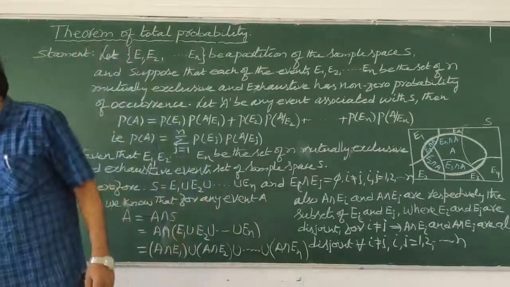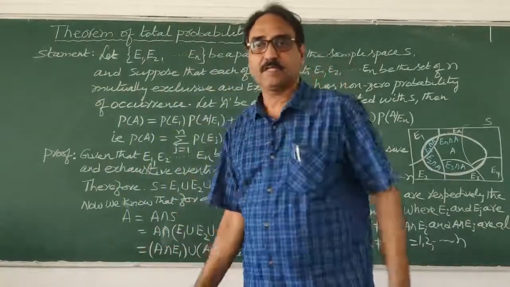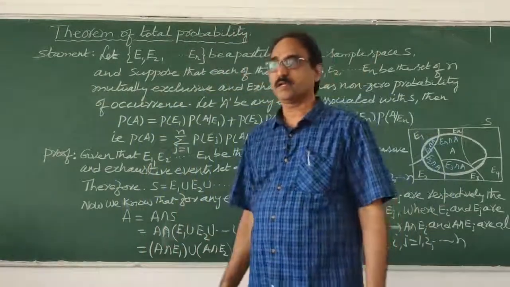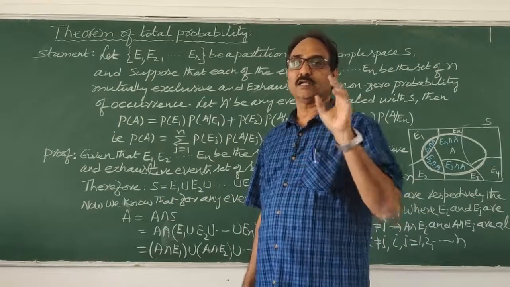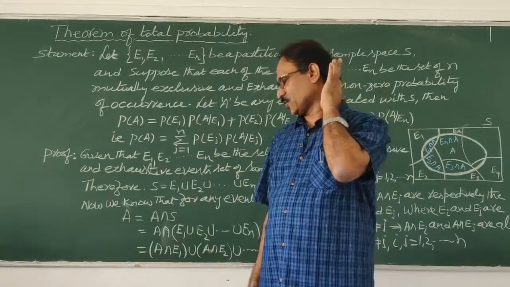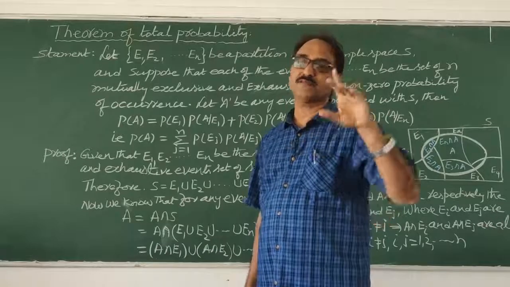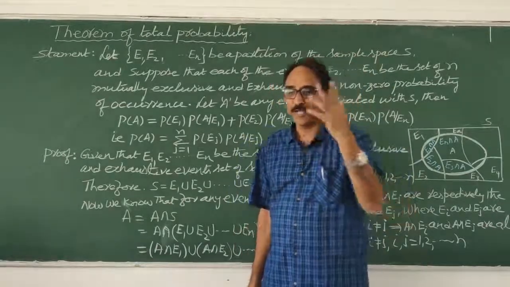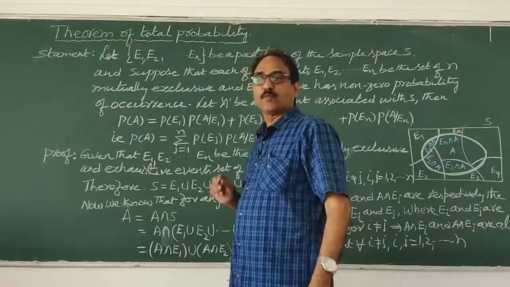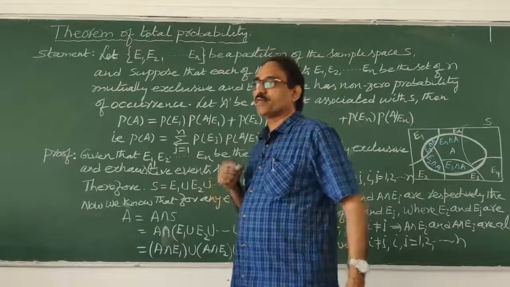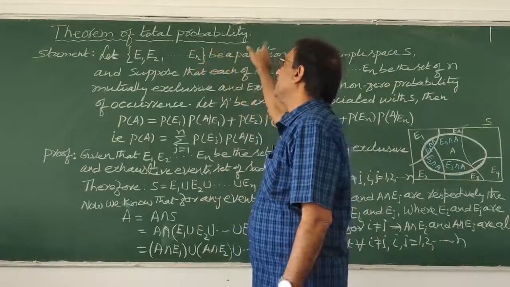Today we are going to start the last part of the probability, that is called Bayes theorem. Yesterday we completed total independent events and conditional probability problems and theorems, and everything is over by yesterday. Now today the last in this topic is Bayes theorem. Before going to the Bayes theorem, we have to learn about the theorem of total probability.